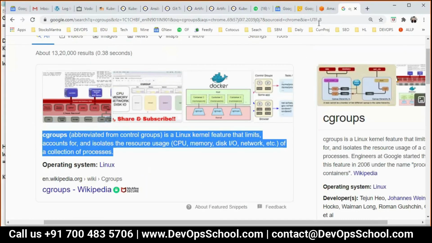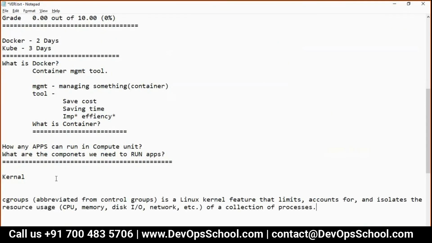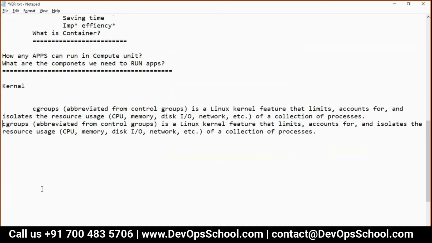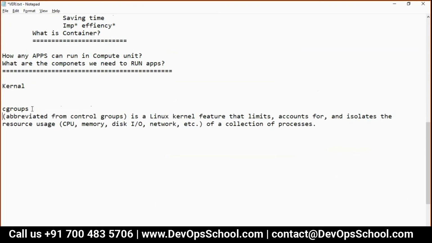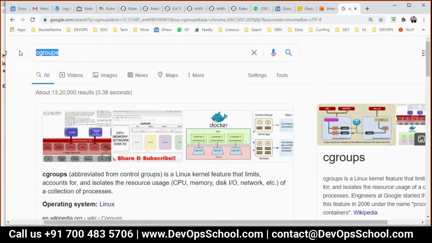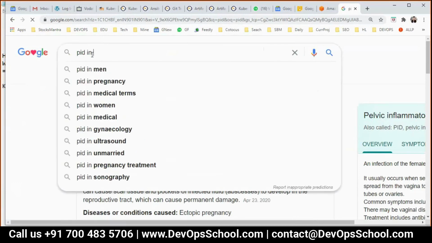So now if I look at this, if I just type PID, the result is not good in line.